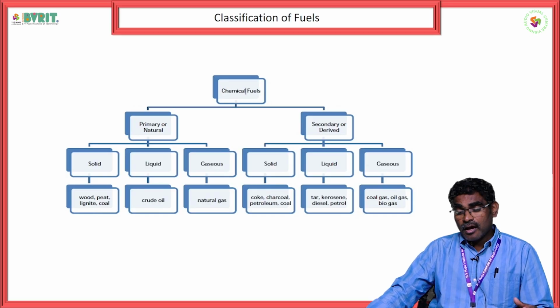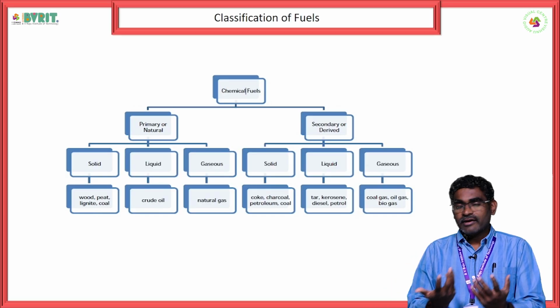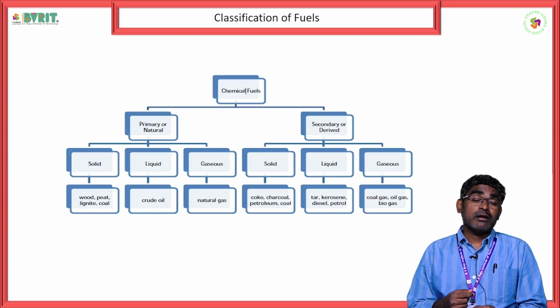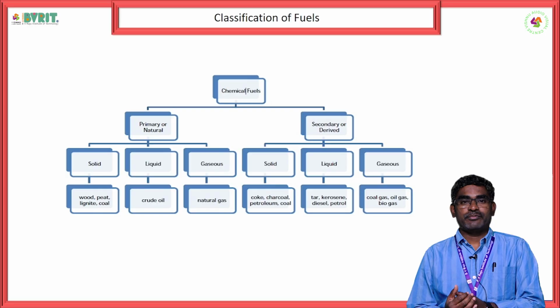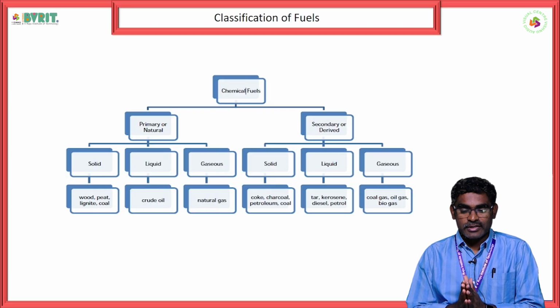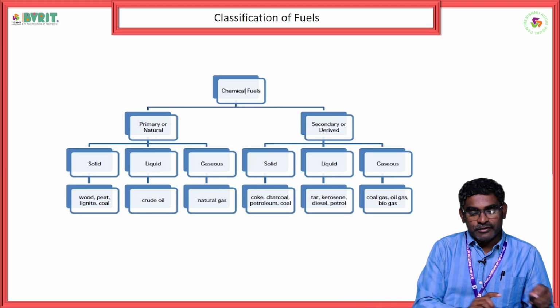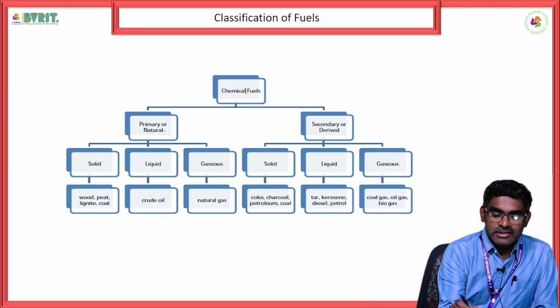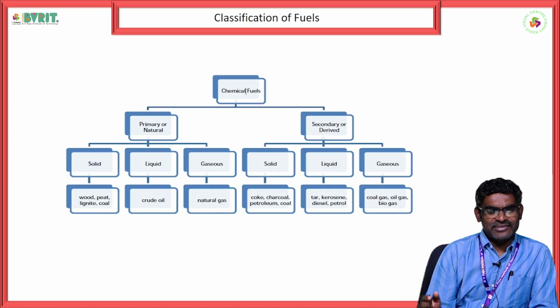Those fuels which are derived from the primary fuels, or extracted from the primary fuels, are called synthetic fuels. So fuels have been categorized into two: primary fuels, also called natural fuels, and secondary fuels, also called artificial or derived fuels.